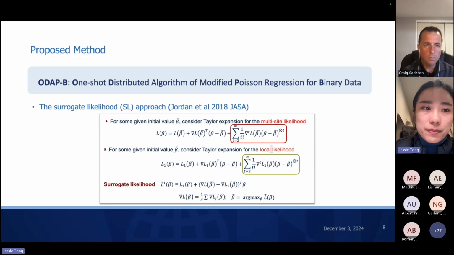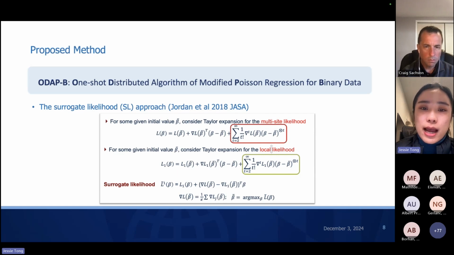It's called ODEP-B, which stands for one-shot distributed algorithm of modified Poisson regression model for binary data, especially for rare binary data. The main technique we use is called the surrogate likelihood approach, which was introduced by Michael Jordan back in 2018. The major idea is that if we have the multi-site likelihood, we can conduct a Taylor expansion.